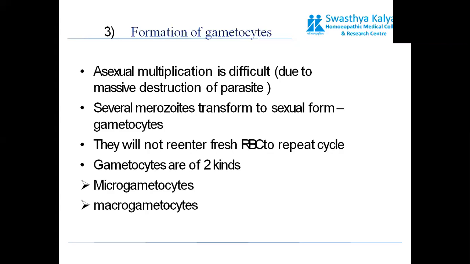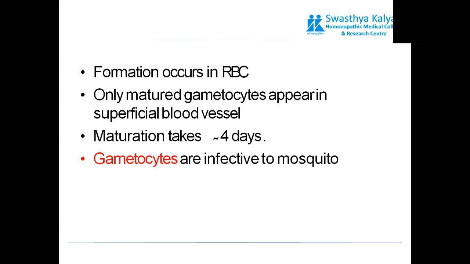and these gametocytes, unlike merozoites, will not enter into RBC to repeat the cycle. Now, these gametocytes are of two kinds, which are known as microgametocyte and macrogametocyte. So, this is the initial stage or the first step for the sexual cycle to begin. This formation of gametocyte basically occurs in RBC, and only the matured form of these gametocytes will appear in the flowing blood.